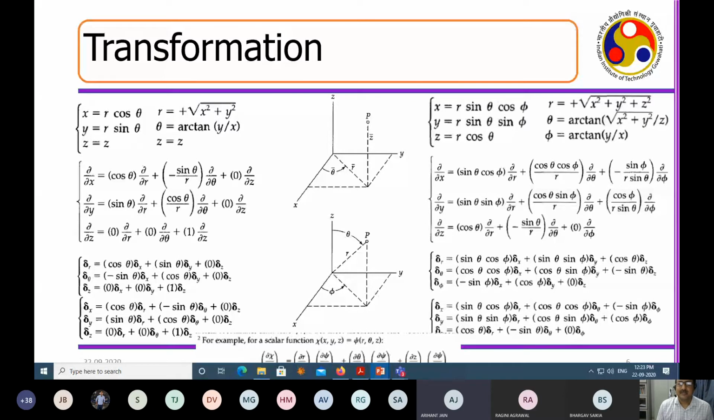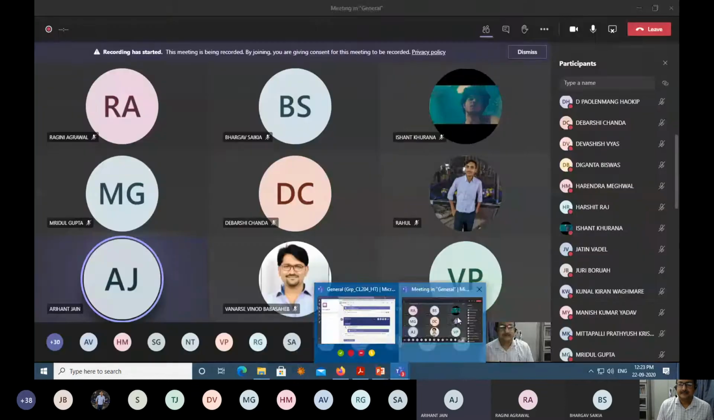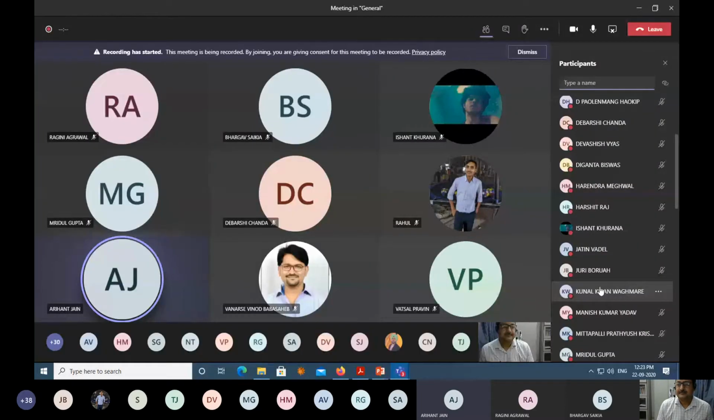x square plus y square will be r square. Yes, sir. You can replace that. And then y will be r sine theta, x will be r cos theta. So how much are you getting? Minus r sine theta by r square, that is minus sine theta by r.